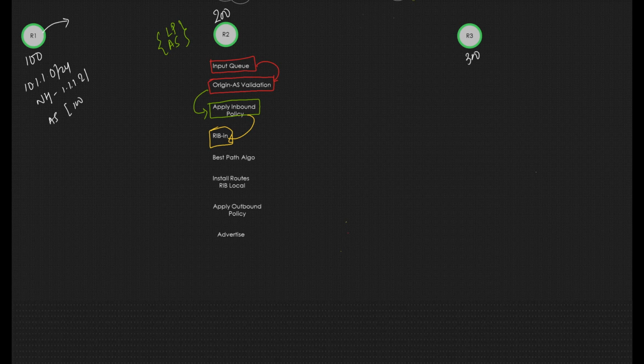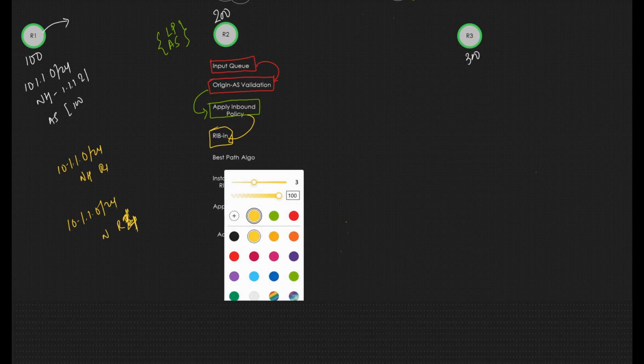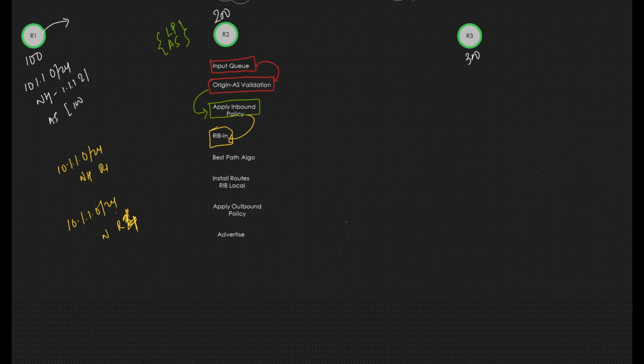So in the RIB-in table, for example, the 10.1.1.0/24 prefix is learned from, let's say, R1. It is also learned from R4, right? If a destination is learned from two different neighbors, what do we need to do?